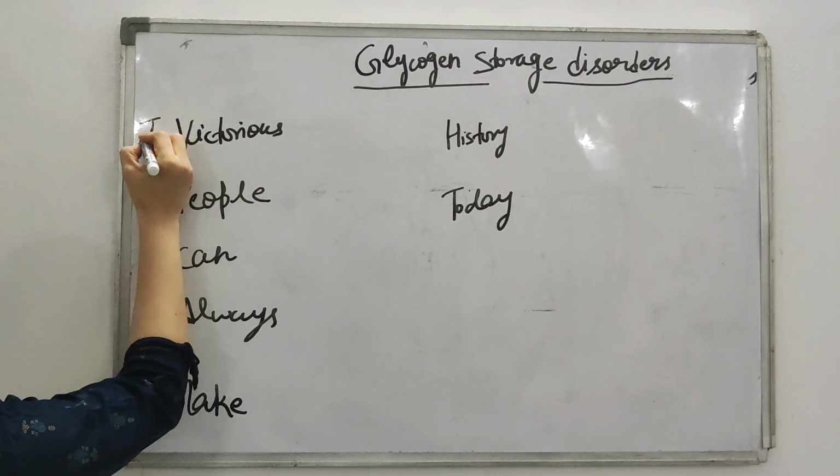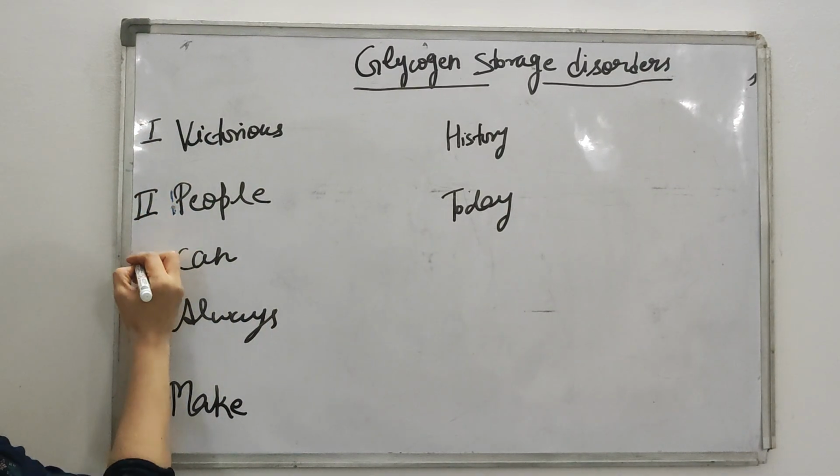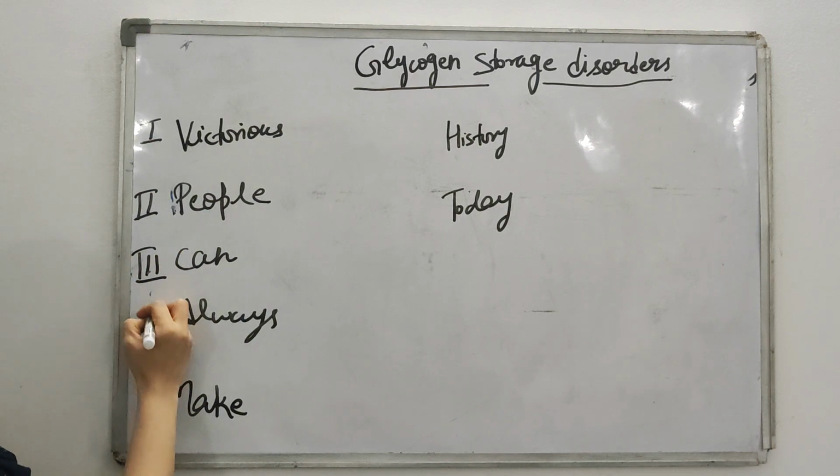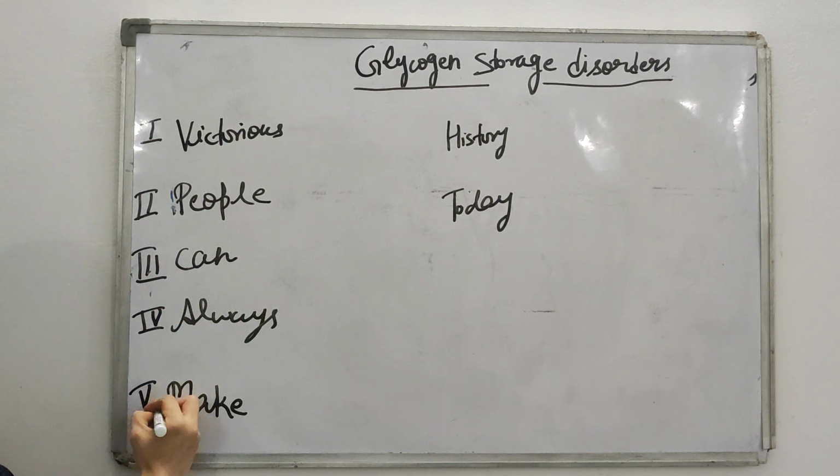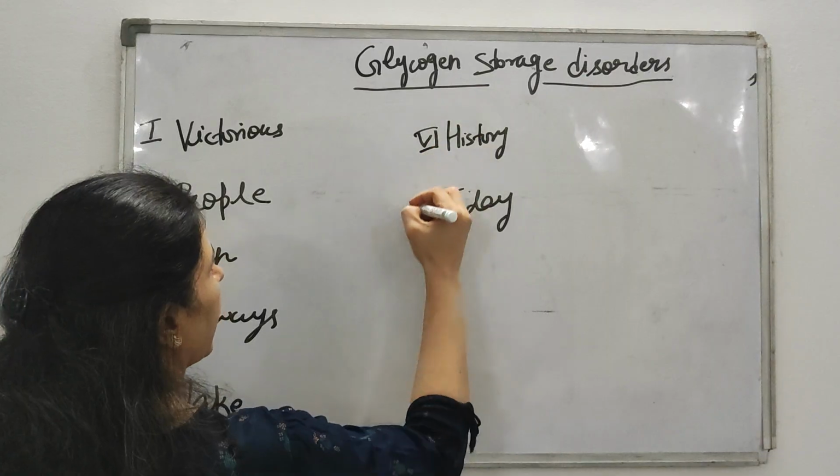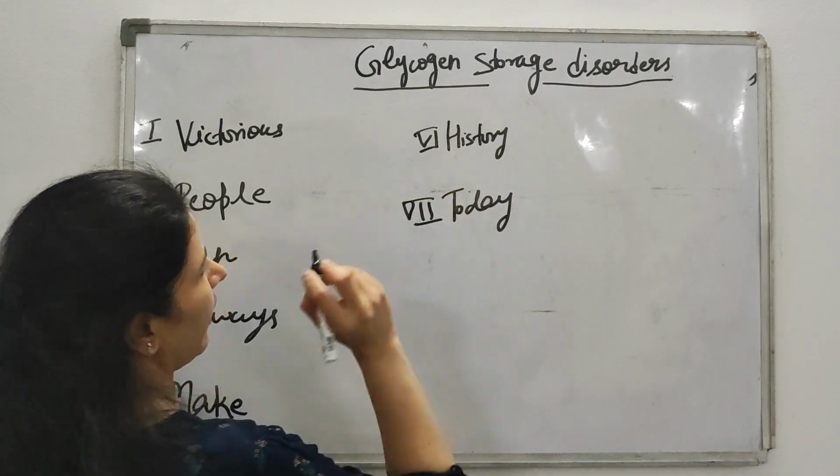This is type 1, type 2, type 3, type 4, type 5, type 6 and type 7.